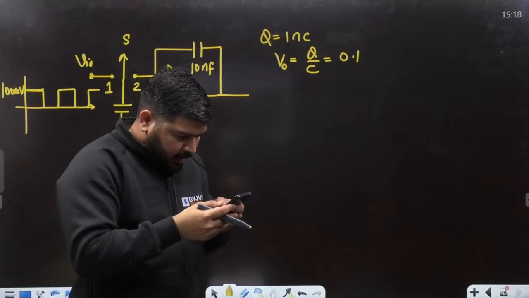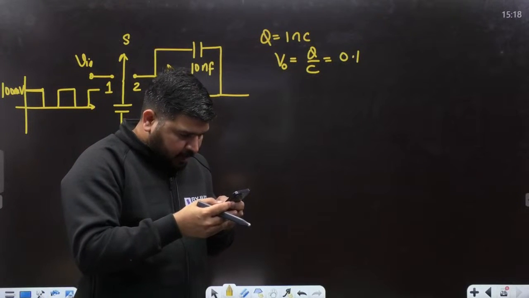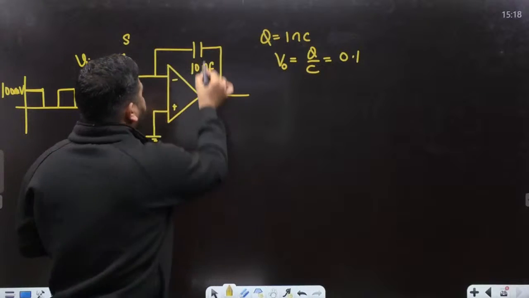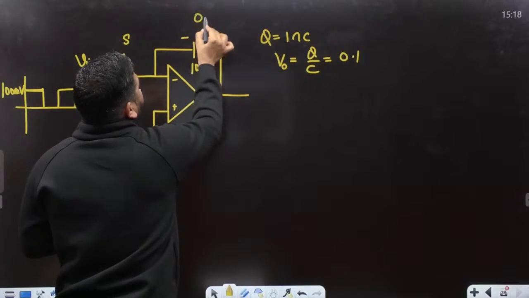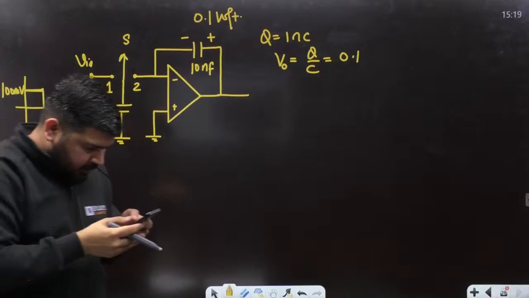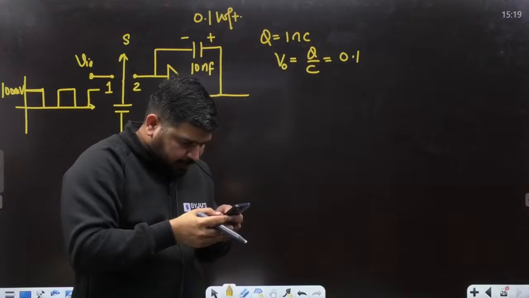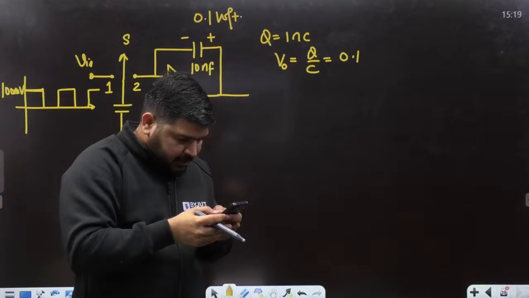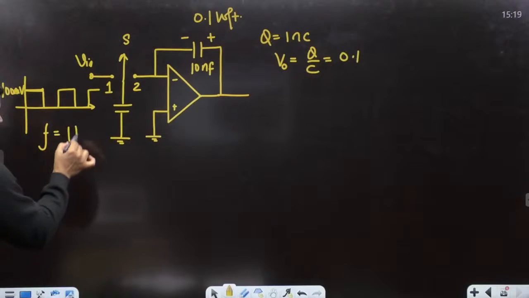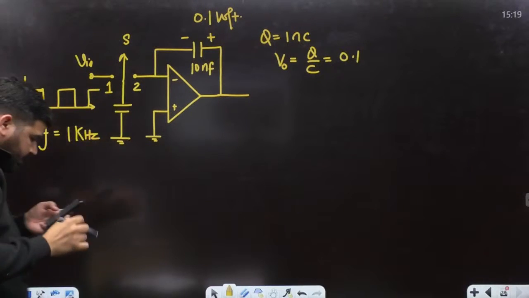The next statement is with the polarity as indicated. This is the initial voltage polarity, and as per the given data, this value is 0.1 volt. The switch S is controlled using a 1 kilohertz frequency. It is given that the frequency is 1 kilohertz.